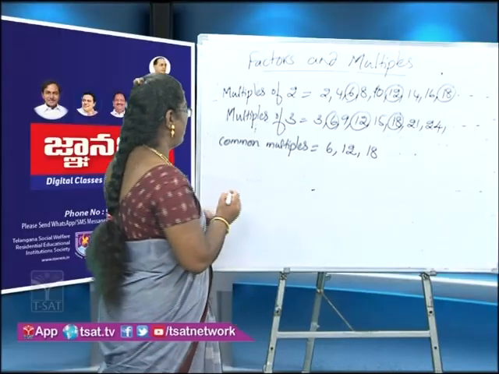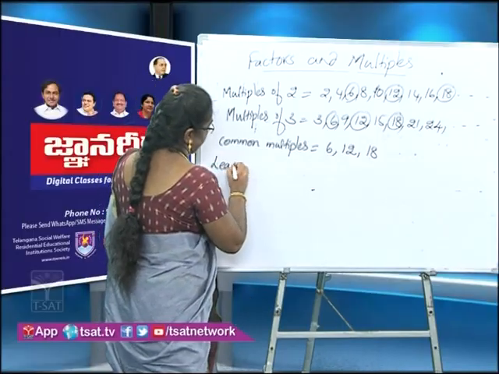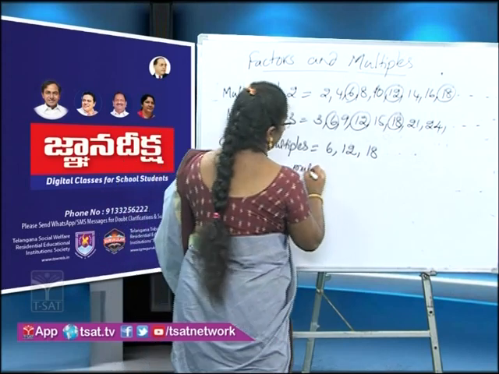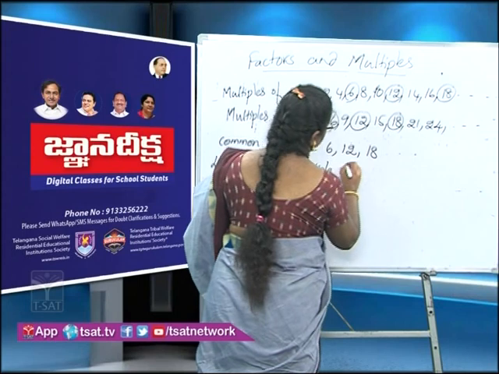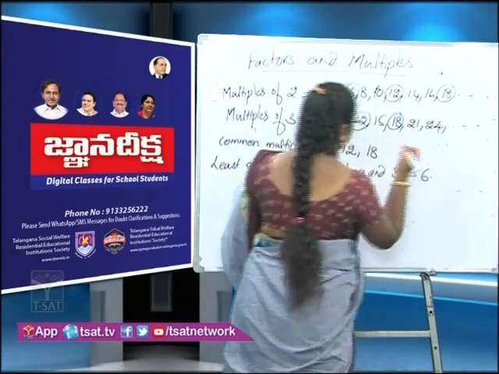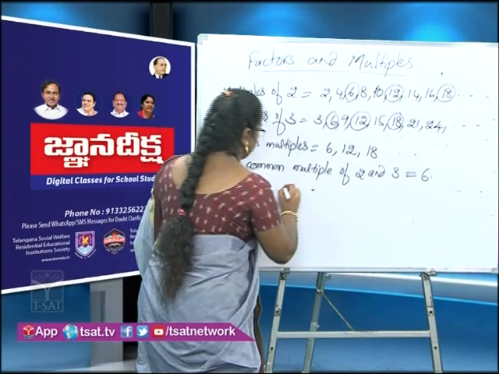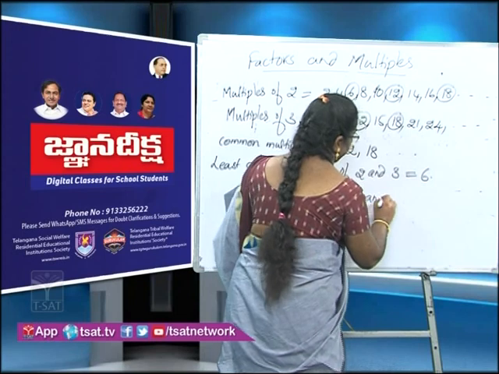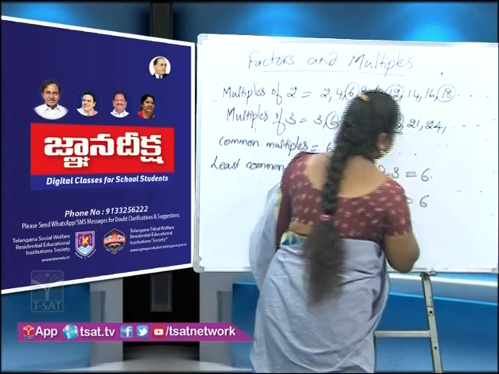So that is called least common multiple. The least common multiple of 2 and 3 is 6. That is what is known as LCM of 2 and 3 is 6.